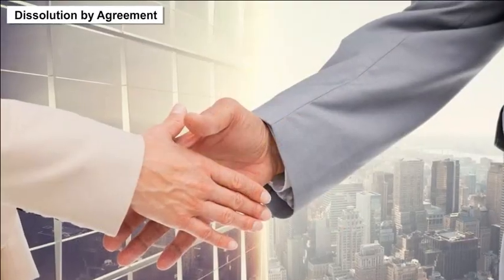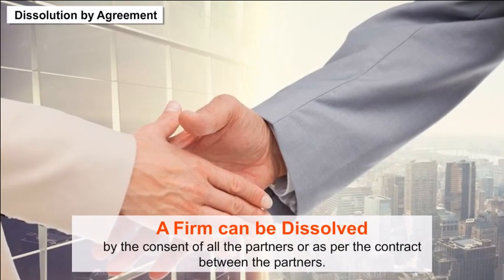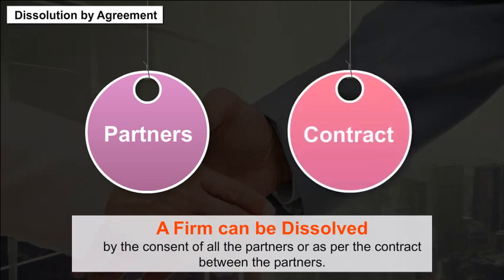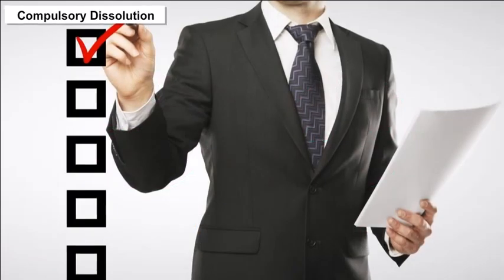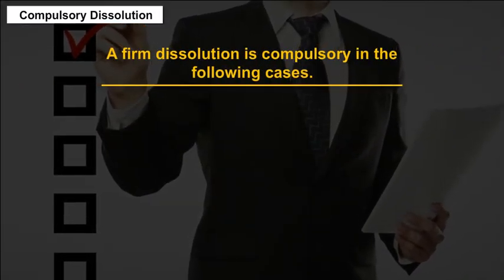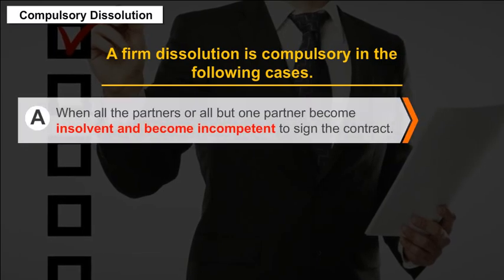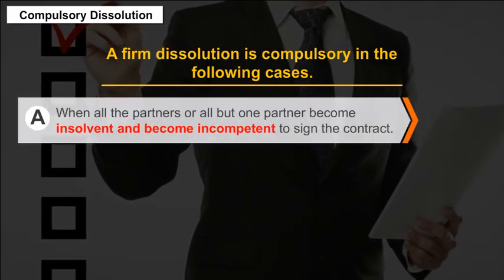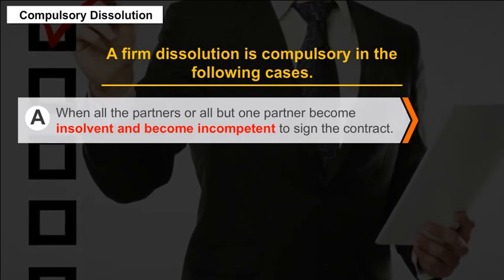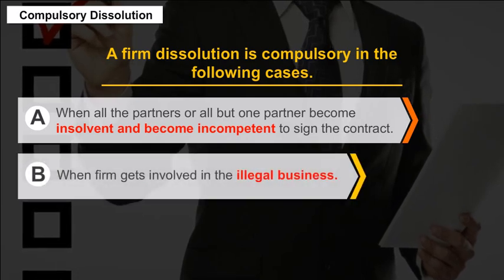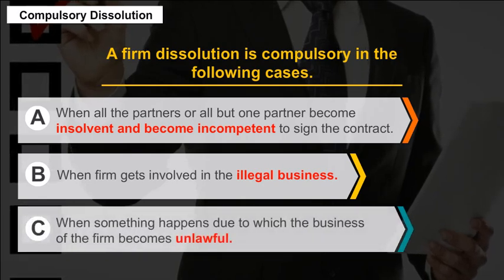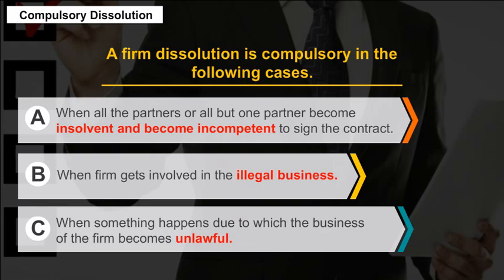Dissolution by agreement. A firm can be dissolved by the consent of all the partners or as per the contract between the partners. Compulsory dissolution. A firm dissolution is compulsory in the following cases. A. When all the partners or all but one partner become insolvent and become incompetent to sign the contract. B. When the firm gets involved in an illegal business. C. When something happens due to which the business of the firm becomes unlawful.